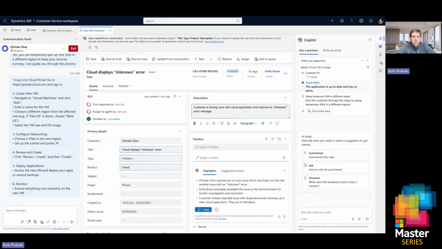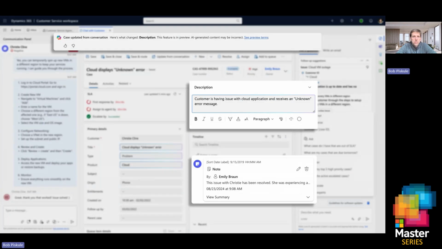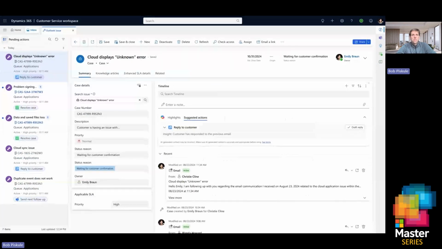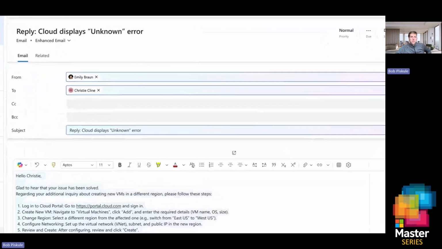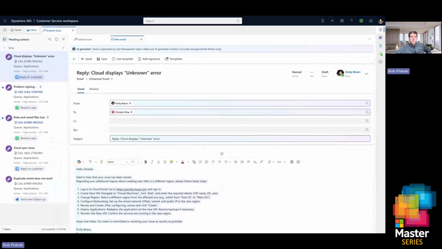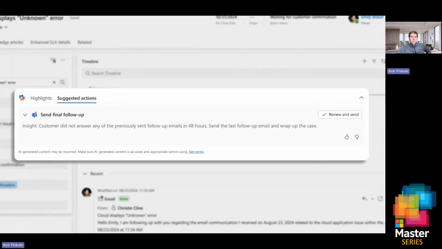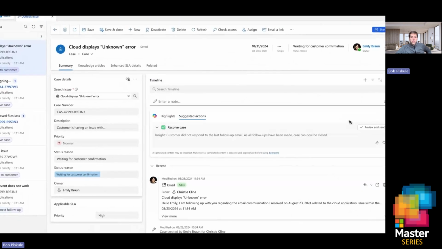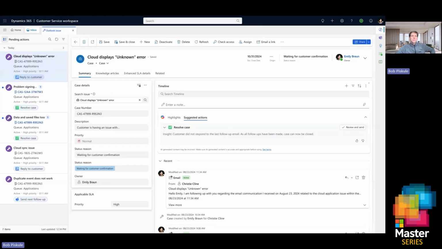Though for this case, I'm ready to wrap up. Once I finish the chat with the customer, the case management agent will provide a summary and continue managing any follow-up needed for this and my other open cases. Here, the next day, alerting me to an email from the customer. It's able to autonomously resolve cases, drawing from knowledge content and even other agents and tools to proactively draft responses. I have the option to review and edit before they're sent. Otherwise, the agent will continue monitoring and autonomously responding as needed until I'm prompted it's time to close the case. Once I confirm, the agent automatically generates wrap-up notes, fills in resolution details, and closes it for me.